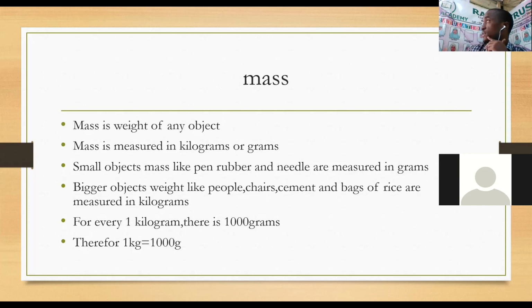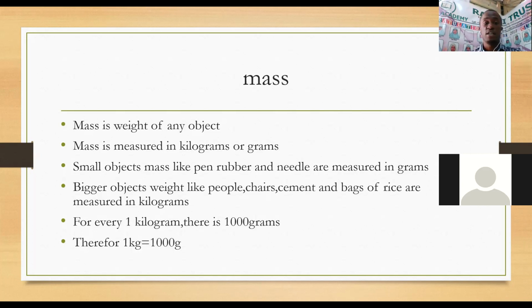Bigger objects like people, chairs, cement, and bags of rice are measured in kilograms.